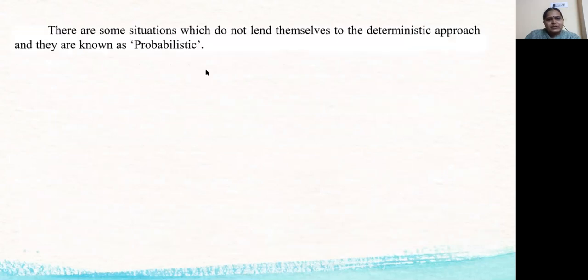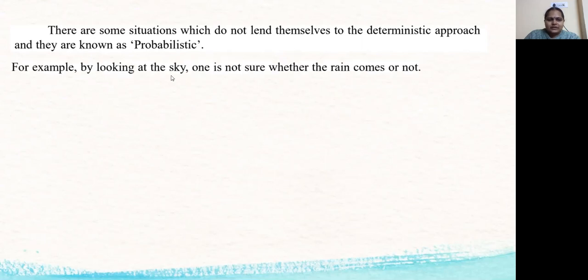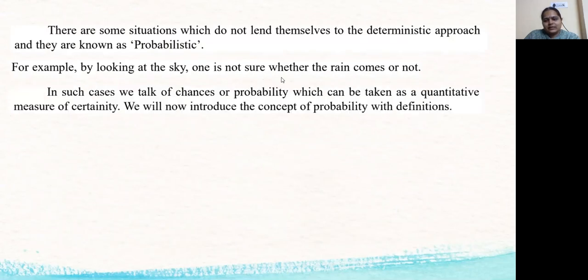There are some situations which do not lend themselves to the deterministic approach, and they are known as probabilistic. For example, by looking at the sky, one is not sure whether the rain comes or not. In such cases, we talk of chances or probability, which can be taken as a quantitative measure of certainty. We will now introduce the concept of probability with definitions.